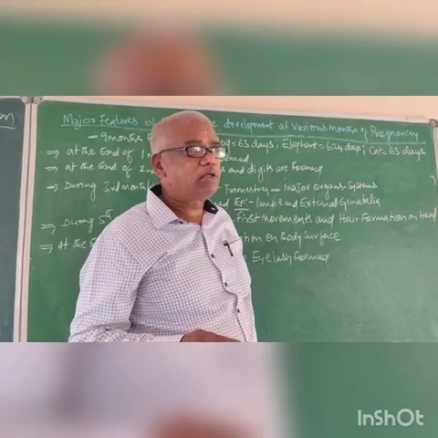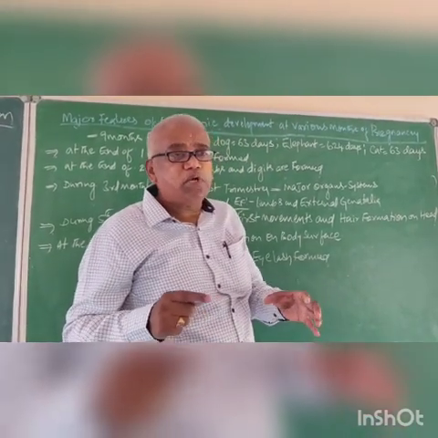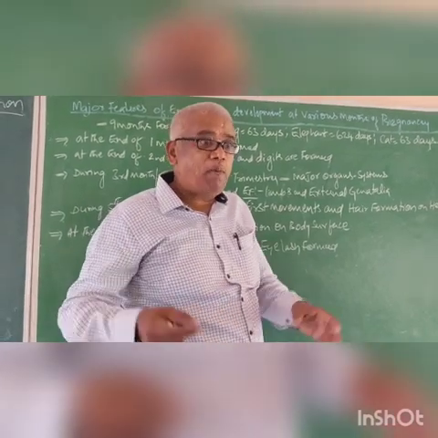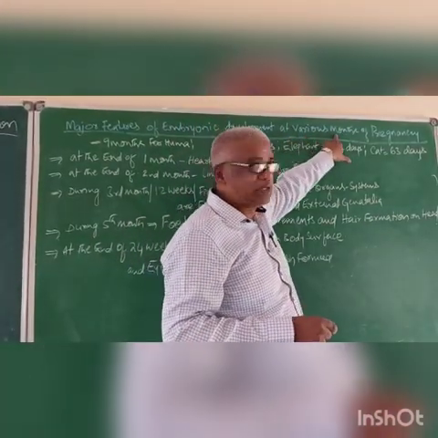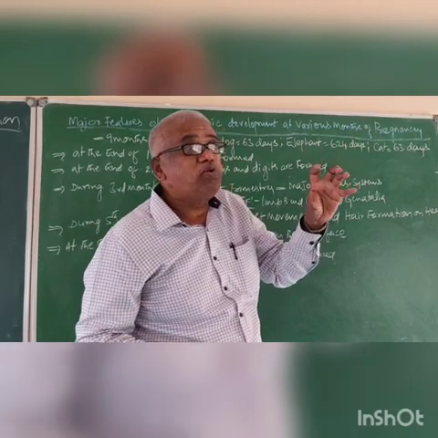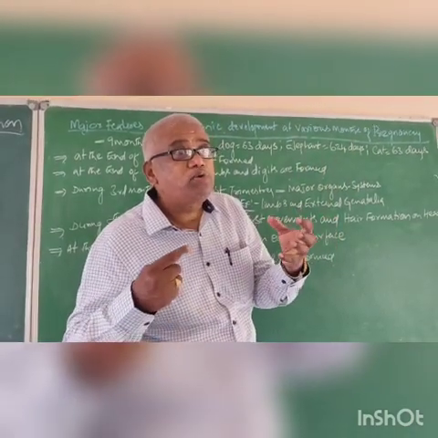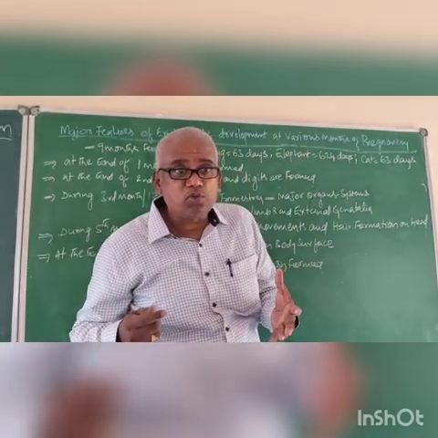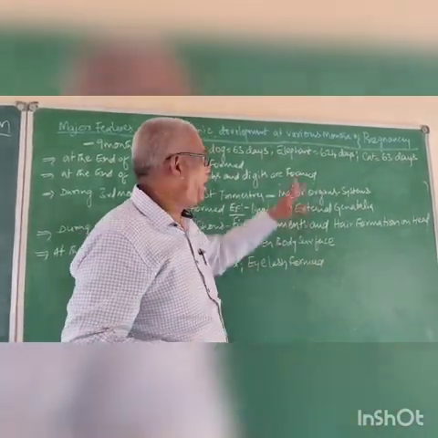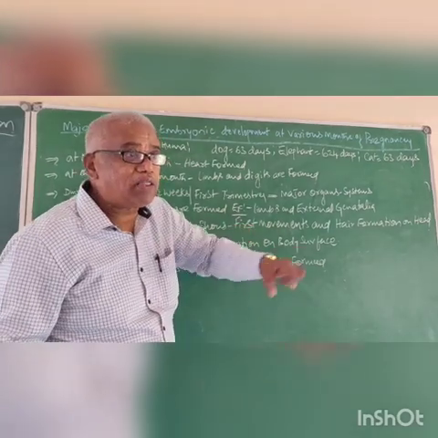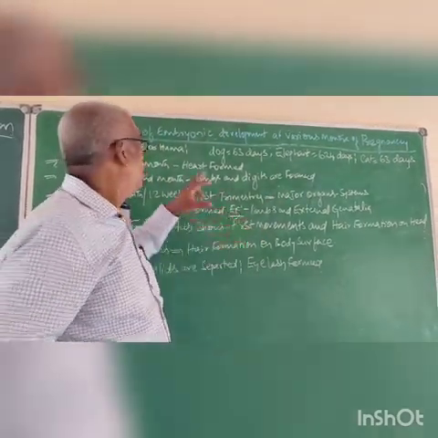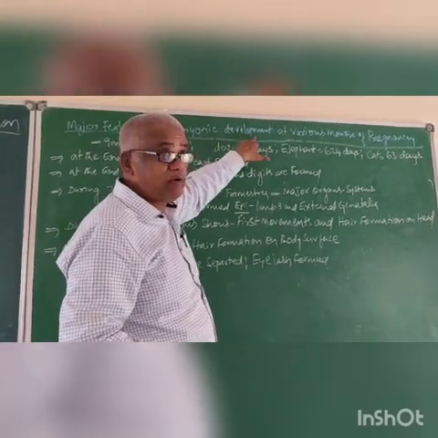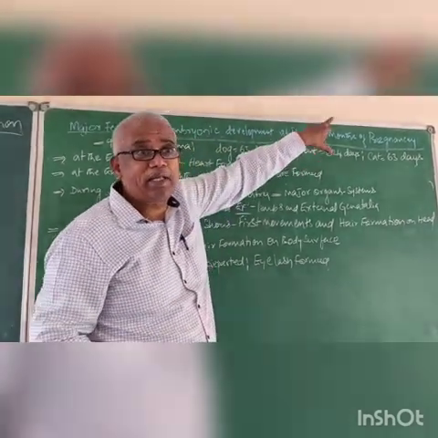Right. That means what is the duration of the pregnancy in man? 9 months. Among these 9 months, various months. That means during the first month, the embryo shows which features. During the second month, the embryo shows which features. Like this, we can discuss month-wise. Right. That is the major features of embryonic development at various months of pregnancy.